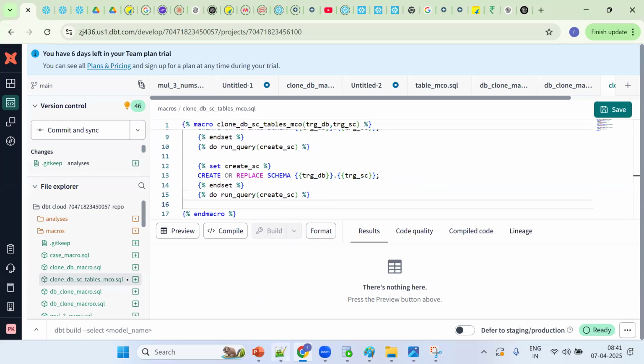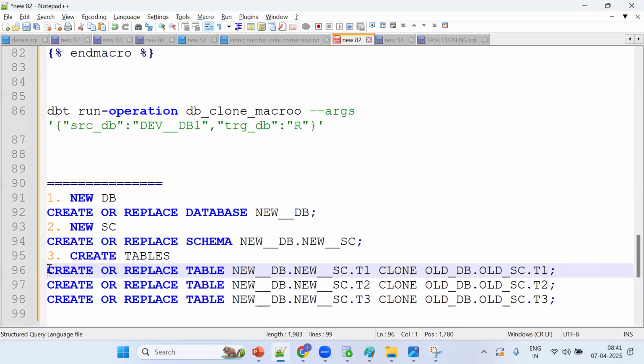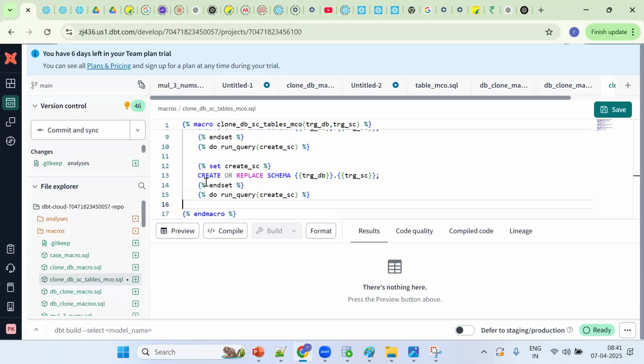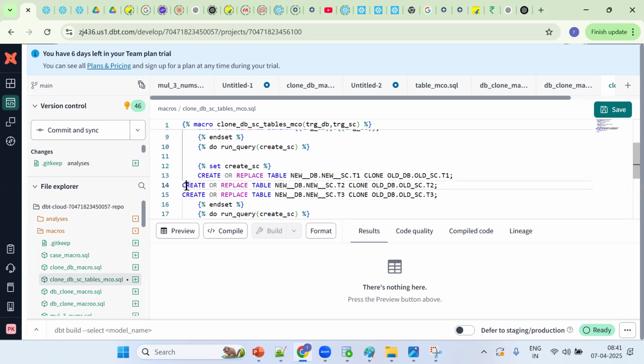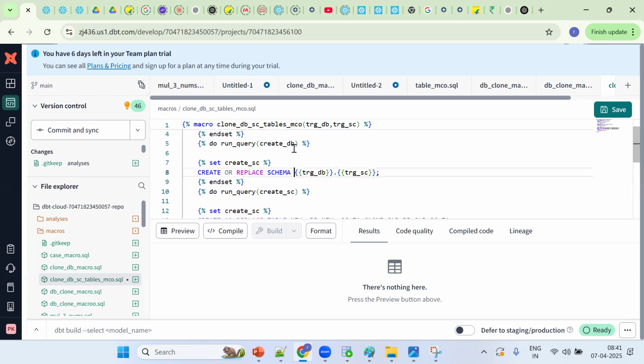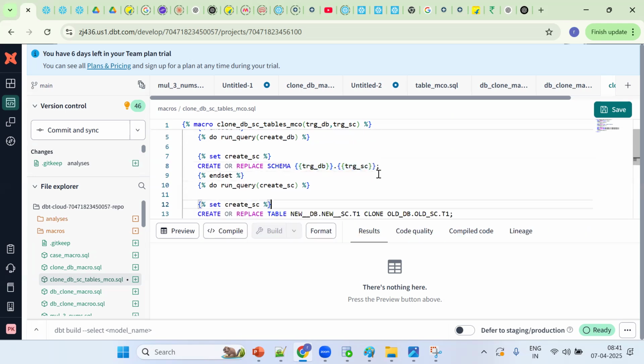Now we can go for the same thing, whatever we discussed. Tell me, can I put three statements at a time? Yes or no? Yes, you can put them, no worries. Okay, so create or replace. We'll make it dynamic, as this is a static thing. Now the database is there, so target database.